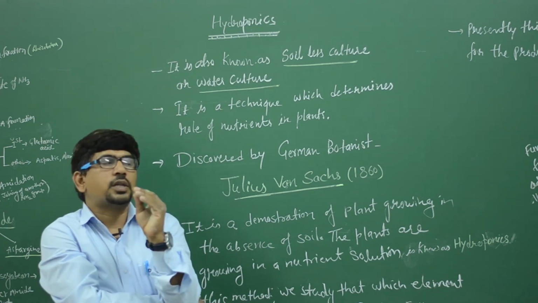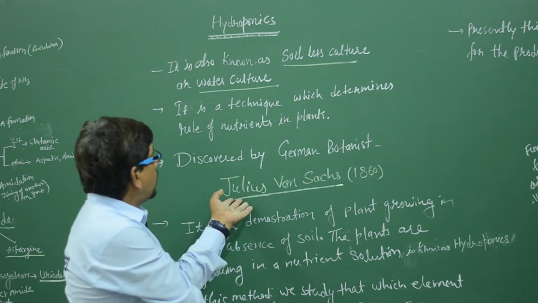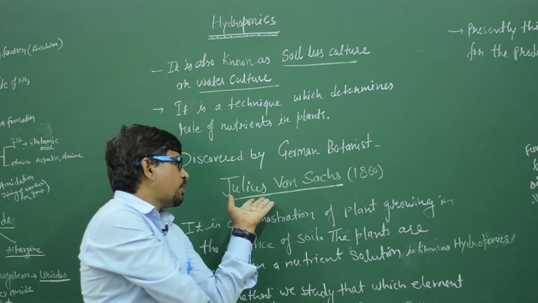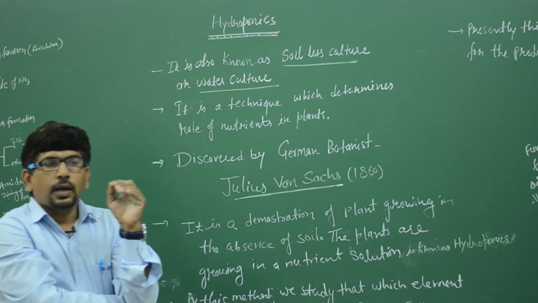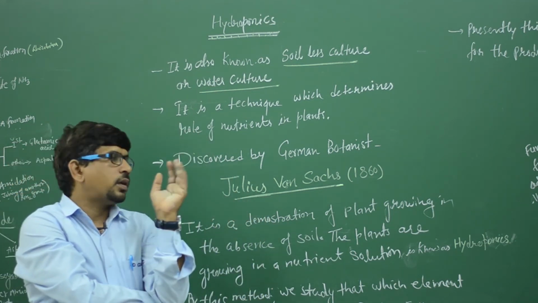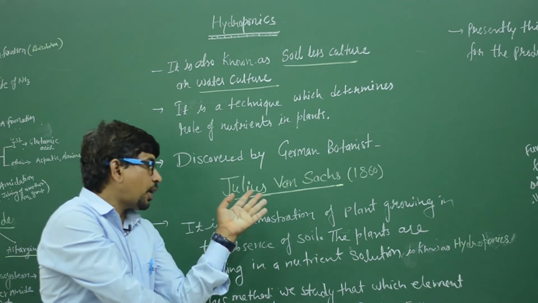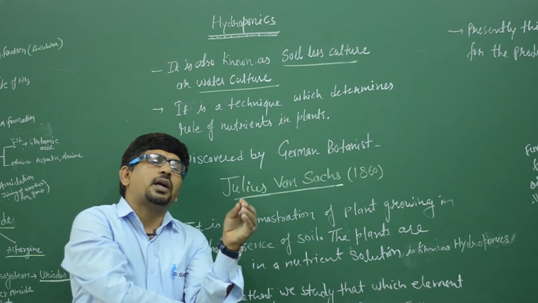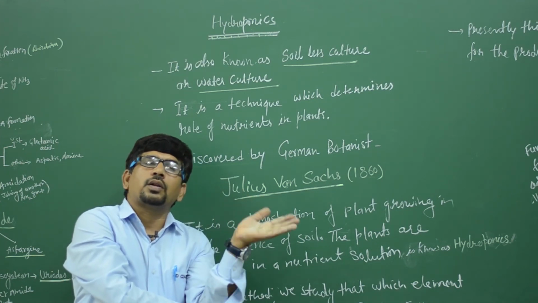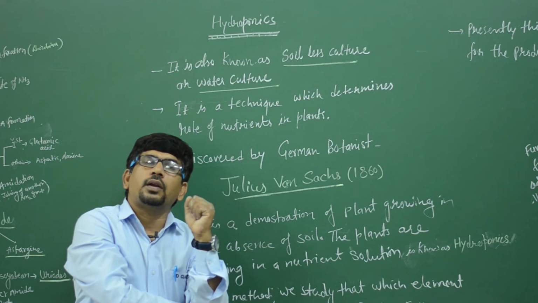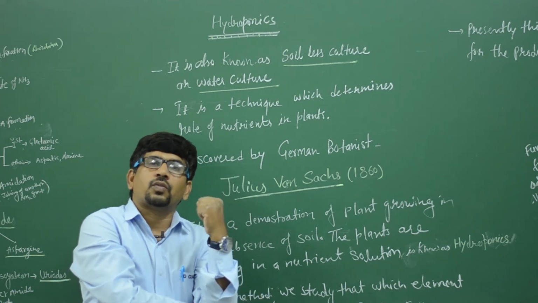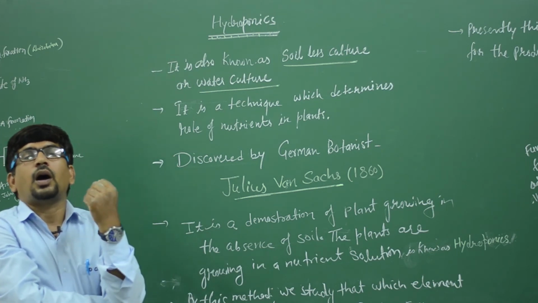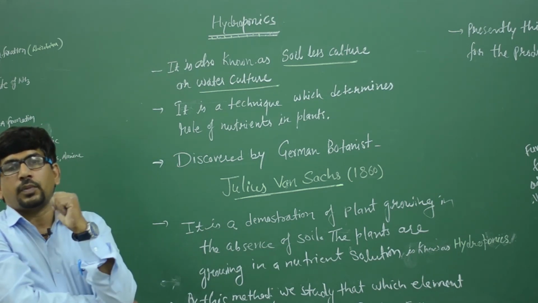Clear? This method was first discovered by Julius von Sachs in 1860. He was a German botanist, and this was before the discovery of nitrogen. You know very well that farmers spread urea in their fields and plant production increases. Why are nitrogen, phosphorus and potassium spread by farmers?